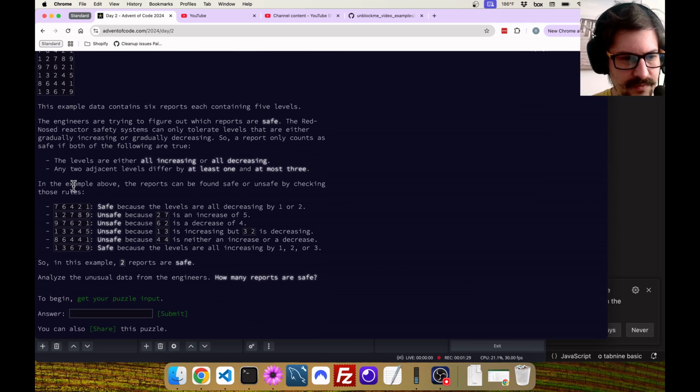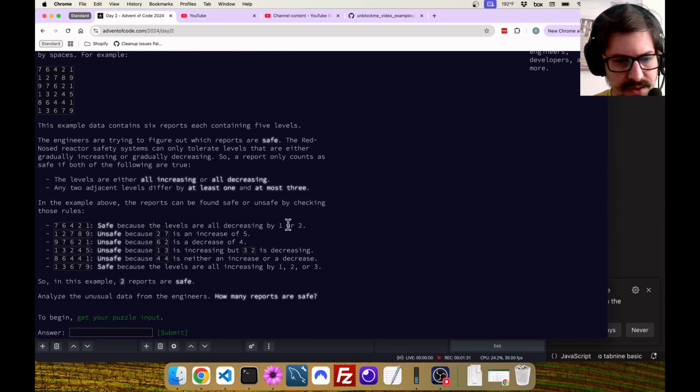So here's our example. This one is safe. The levels are all decreasing by 1 or 2. Yeah, 1, 2, 2, 1. This one goes up by 5, which is an increase of 5, so that's unsafe. This one is a decrease of 2, 1, 4, so that's unsafe. This one has an increase and then a decrease, so that's unsafe. Then we have decrease, decrease, 0, which is unsafe. Kind of a weird reactor, but who knows. And this one is 2, 3, 1, and 2. Math is hard. So that one's safe.